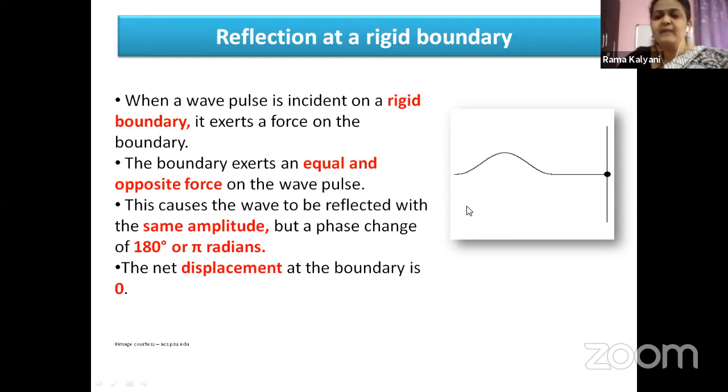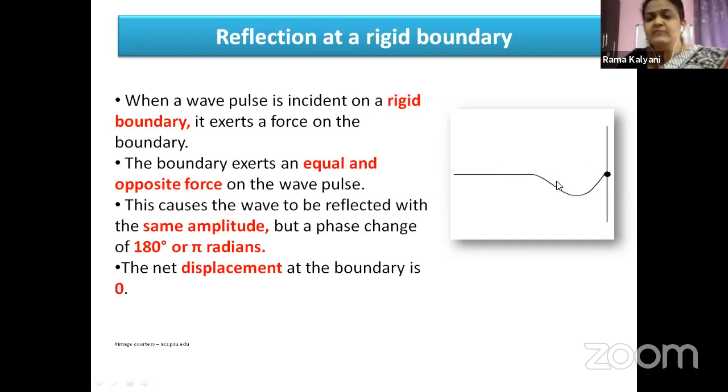The wave pulse is coming, hitting the wall, and going back. Is it going back in the same manner? No. Inversion is taking place here. The crest has become a trough.